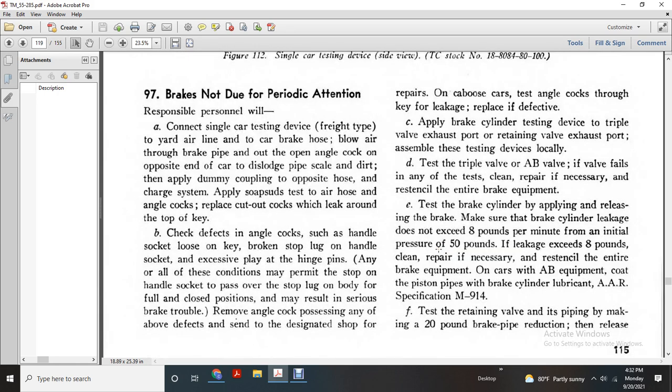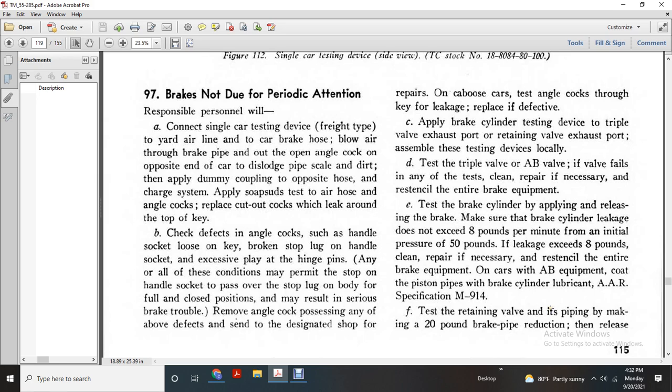E. Test the brake cylinder, applying and releasing the brake. Make sure the cylinder leakage does not exceed 8 pounds per minute, with an initial pressure of 50 pounds. If leakage exceeds 8 pounds per minute, clean and repair as necessary for the entire brake equipment. On cars equipped with AB equipment, coat the piston and brake cylinder with lubricant, AAR specification M914.